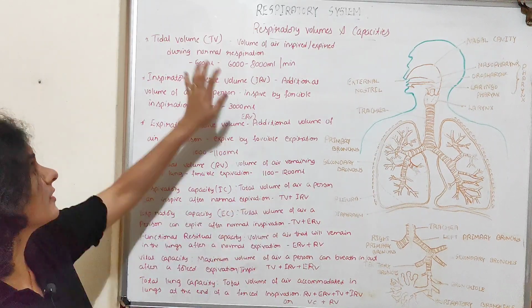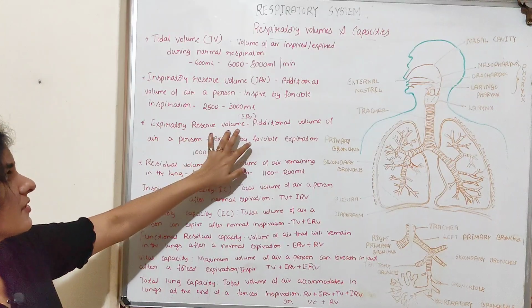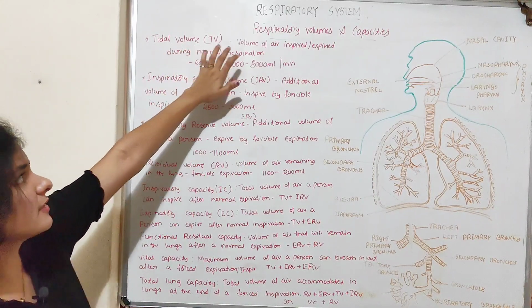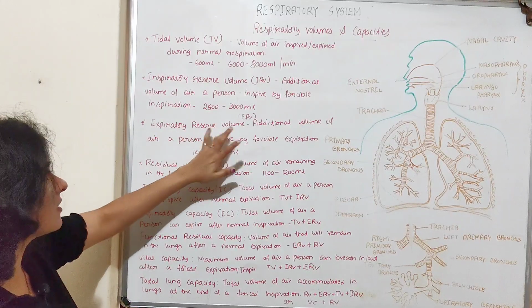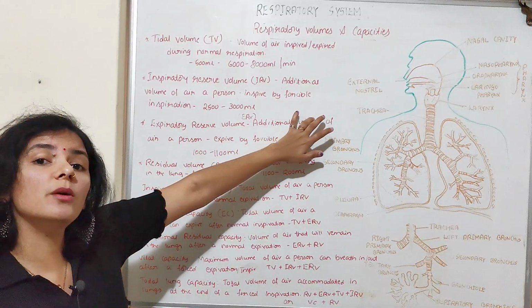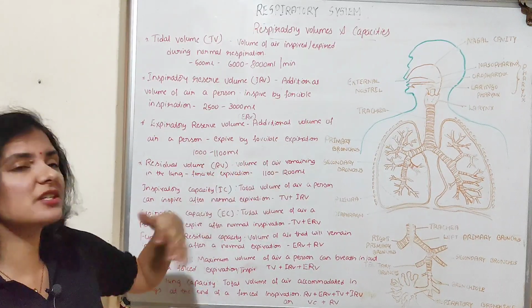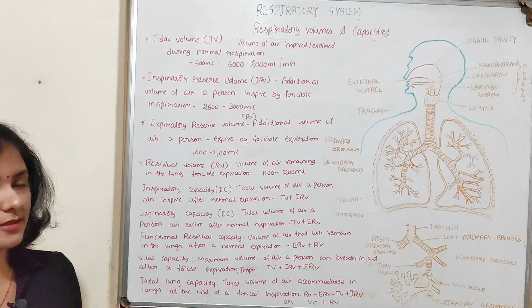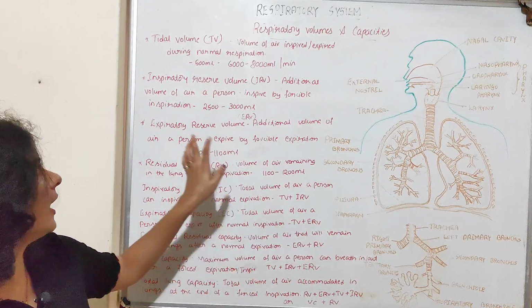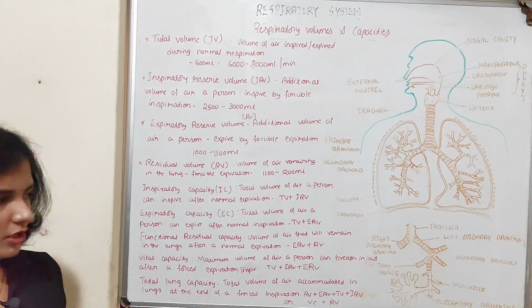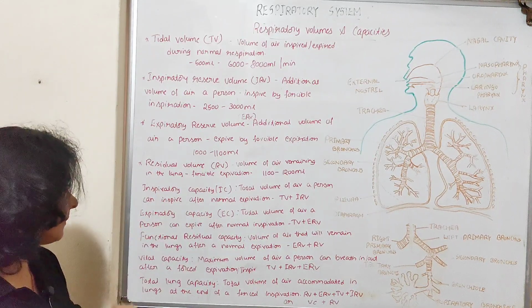Obviously, it includes tidal volume and expiratory reserve volume, because tidal volume means it's a volume of air expired normally, whereas expiratory reserve volume is the additional volume of air expired by forcible expiration. So expiratory capacity includes both tidal volume and expiratory reserve volume. So that is about expiratory capacity.